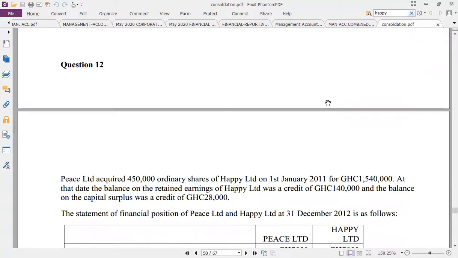Usually, in consolidation, the footnote starts from the top. There's some information about the acquisition story, so let's start from there to know the full story.